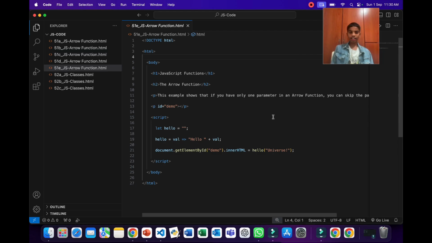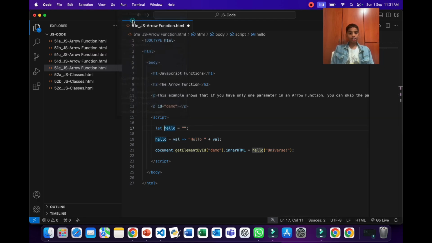As you can see over here, we have an example where we have declared a variable called hello, and then we are reassigning that variable to an arrow function. As you can see over here, we can also write parentheses and it will be just fine. But to simplify it more, we can take out these parentheses and write like this. And this will still be the same result as the before example.